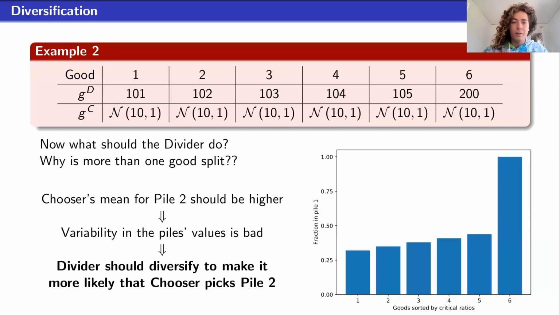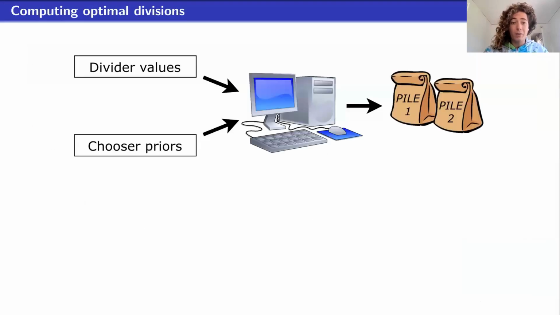So this is a principle that applies in this uncertainty case that has no analog in the case where preferences are known, and it makes things really challenging. In particular, it's not remotely clear how you would go about solving this computational problem that the divider has, where the input to this problem is their value for each good and some description of the chooser's prior for each good, and they have to compute an optimal division. How do they reason about this? How can we do this with some sort of algorithm?